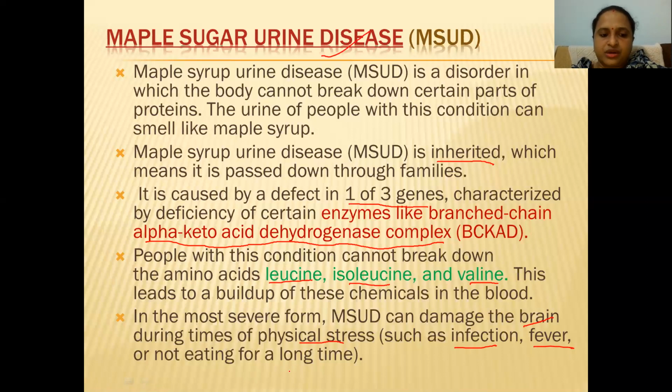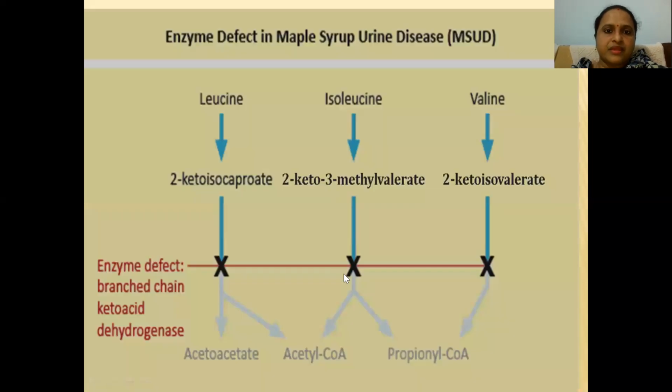So there are so many disorders we'll just see here. What is it? It is due to the deficiency of the complex enzyme, the branched chain alpha keto acid dehydrogenase complex. And what is the problem here? The leucine, isoleucine, and valine, these three, accumulate in your body. So here you can see the enzyme defect in maple syrup urine disease. As I told you, leucine, isoleucine, valine, these three accumulate.